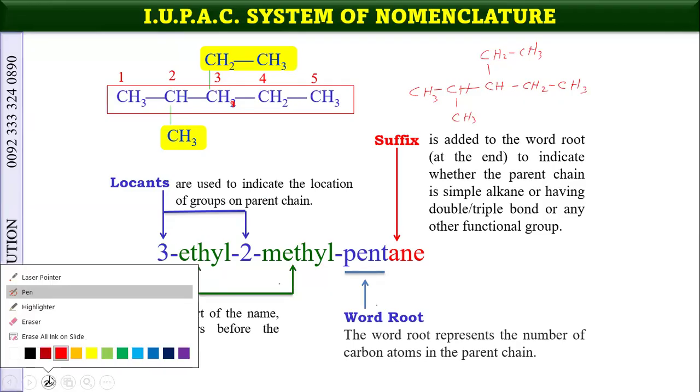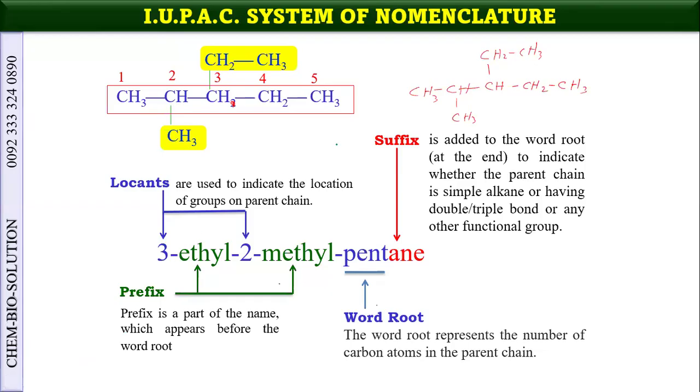Now think about this. What if we select a different parent chain? Suppose I have selected this one as a parent chain, so this whole is considered as a group, so only one group is there. Although the length of the parent chain is the same, 1, 2, 3, 4, 5. As we told you, it should be the longest chain, so it is the longest, no problem.